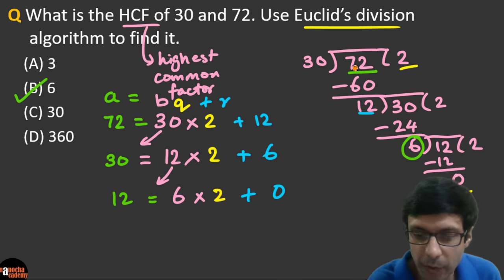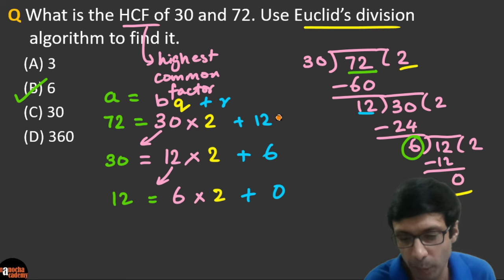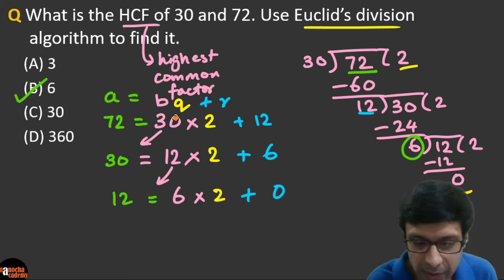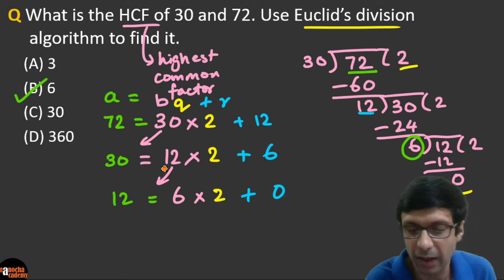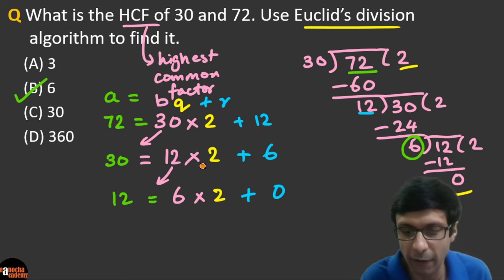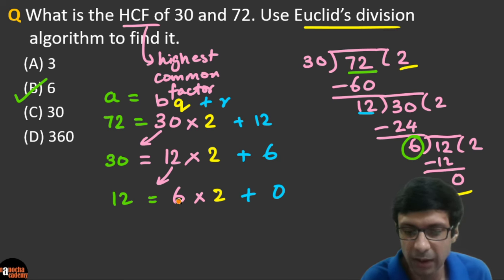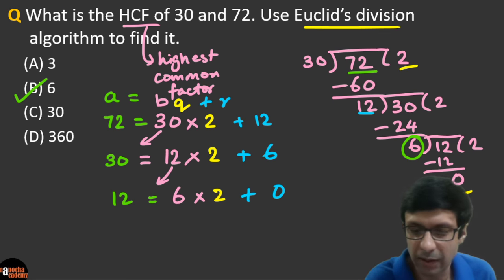We are taking the number 72 and expressing it in the BQ plus R form using our division that we've done here. So you can see it's 30 times 2 plus 12. Then we take this number 30, you just move it here to the left, and then you write the same thing for the next step. So this is the algorithm, and algorithm means you need to show the steps. So 12 times 2 plus 6, right? And then the 12 comes here, 6 times 2 plus 0.